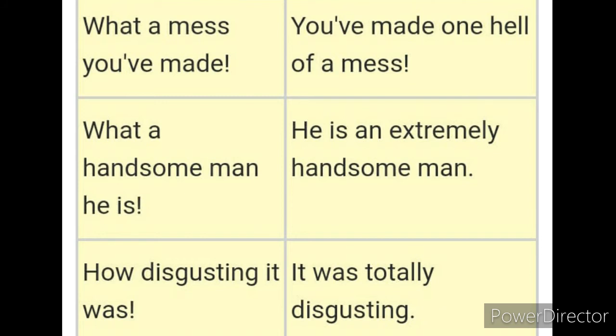See the second one. What a handsome man he is. Here again, if we try to put it in a statement way, the sentence will look like he is an extremely handsome man. The subject is he, as he is being talked about in the sentence. Similarly, the last sentence, how disgusting it was. We again may write the sentence as it was totally disgusting. So here the subject is very obvious, that is it, and the rest part is the predicate. I hope you have understood this very well.